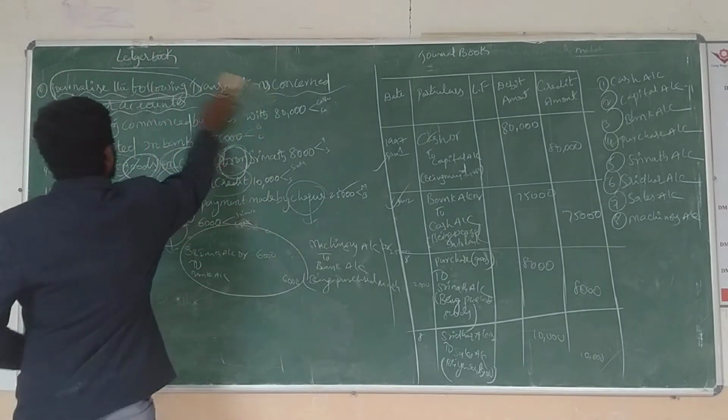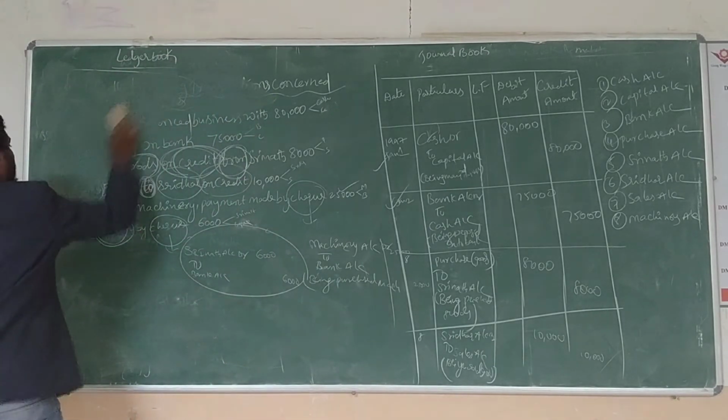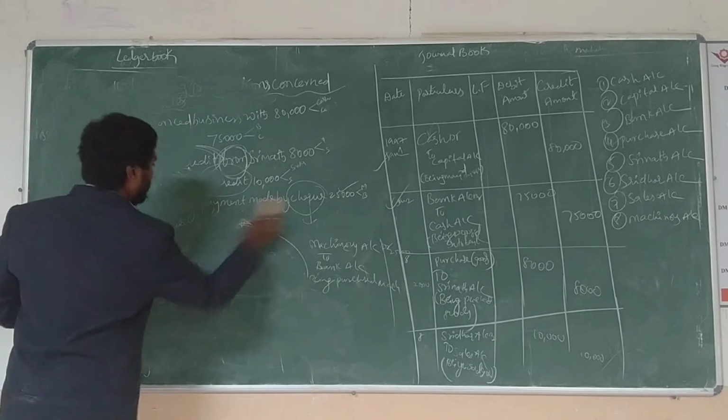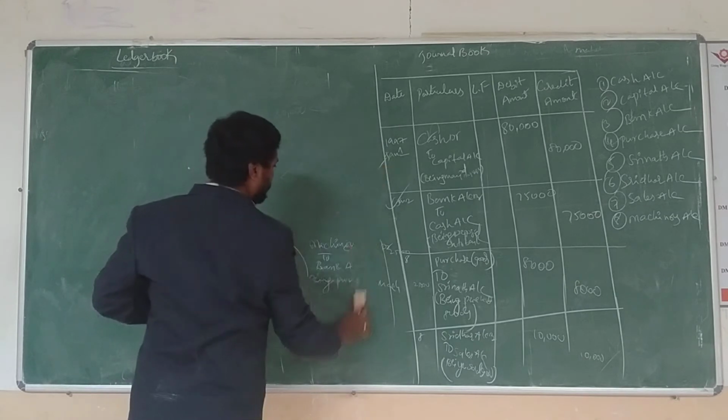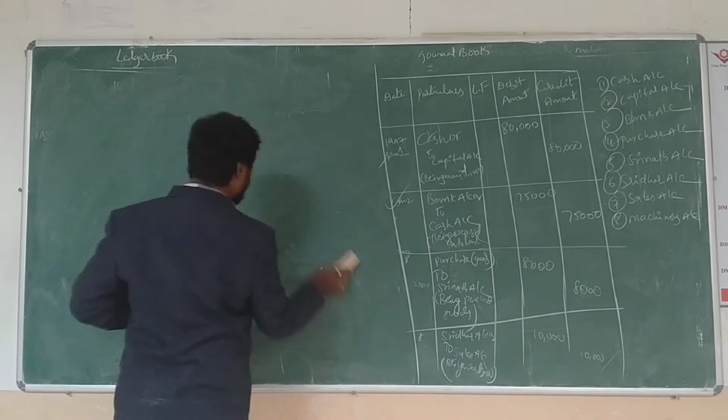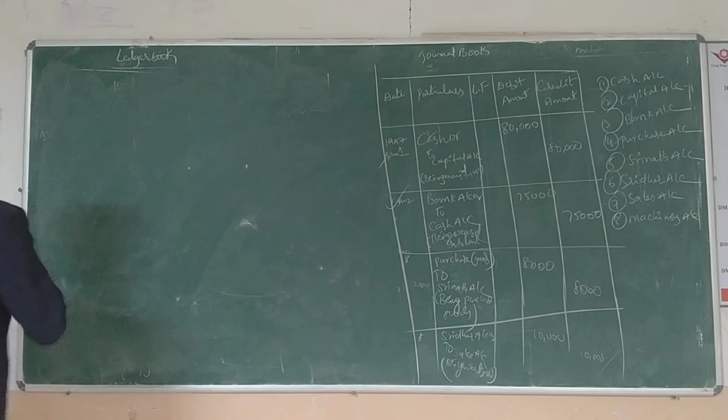First, what is the format of the ledger book? I already said it a few seconds back. Ledger format is what?